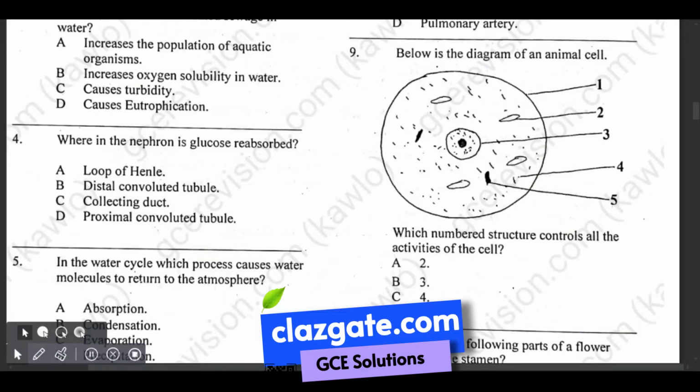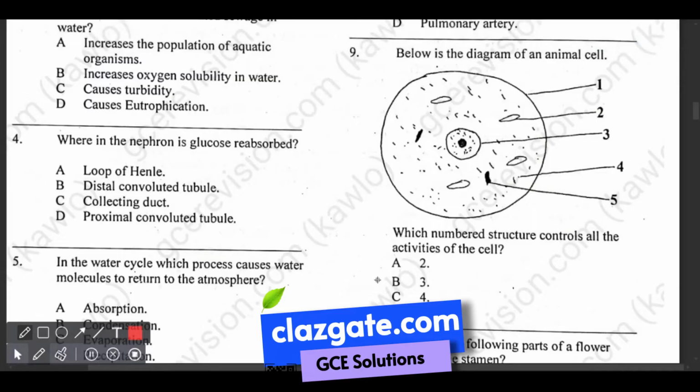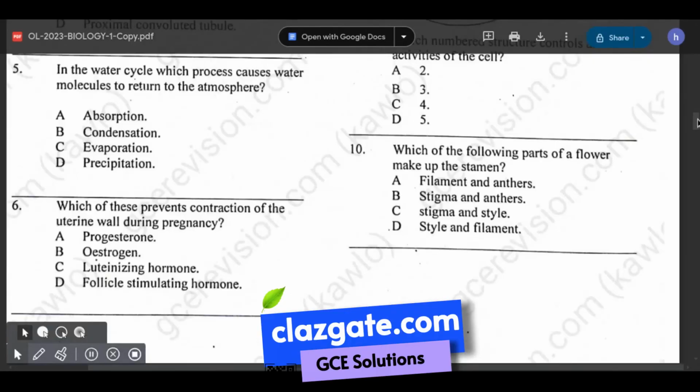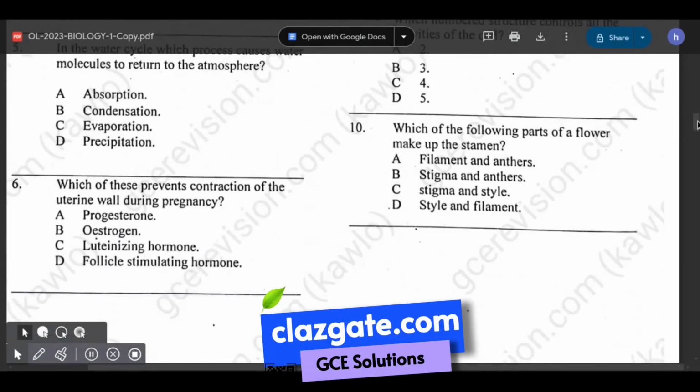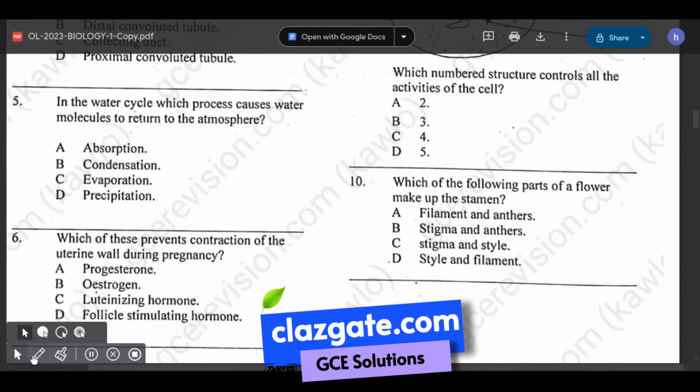This is where you practice the drawing of the cell from Basic 3 work. So the answer to question number 9 is 3, the nucleus. So we're marking question number 9. The answer is 3. Now I'm going to clear this and scroll up so I can see question number 10. Question number 9, the answer is 3, that's the nucleus. So question number 10, I'll just write it.